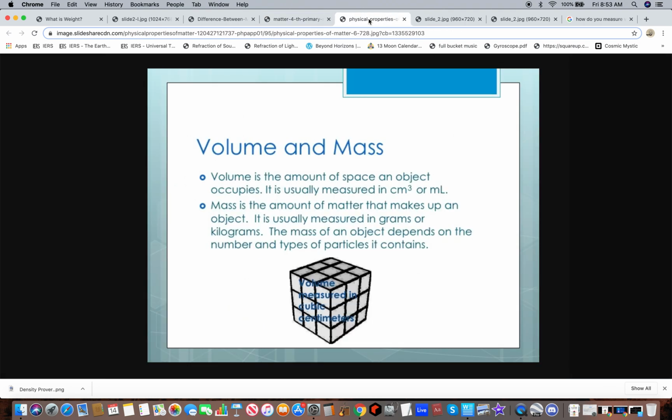We move on. Volume and mass. Volume is the amount of space an object occupies. It is usually measured in cm3 or ml. Mass is the amount of matter that makes up an object. It is usually measured in grams or kilograms. The mass of an object depends on the number and types of particles it contains. So it's the amount of matter that makes up an object.